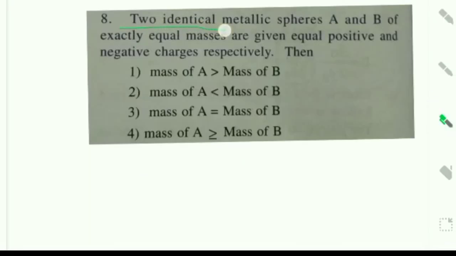Two identical metallic spheres A and B of exactly equal masses are given equal positive and negative charges respectively.